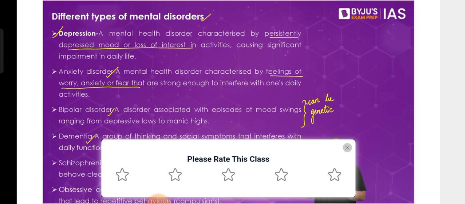They do not know, and sometimes the lines between what is real and what is imaginary become very blurred for them. So that's why it becomes a very, very dangerous scenario for these kinds of patients. So that's why schizophrenia becomes dangerous.